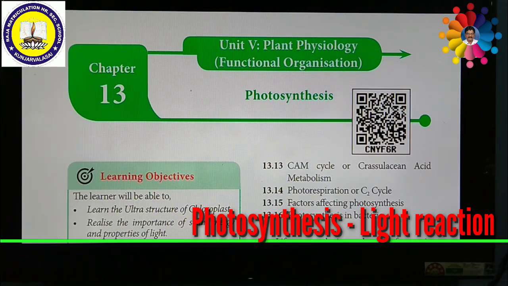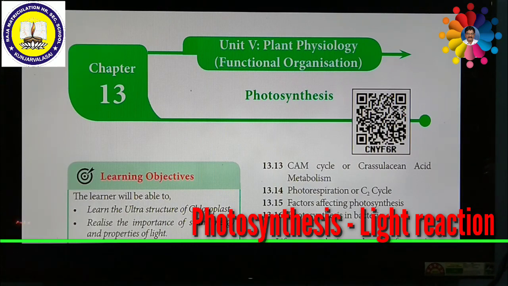Now, what are the factors which are responsible to affect photosynthesis? And finally we are concluding with photosynthesis in bacteria as well. So these are all the topics we are going to discuss in detail in this chapter, photosynthesis.